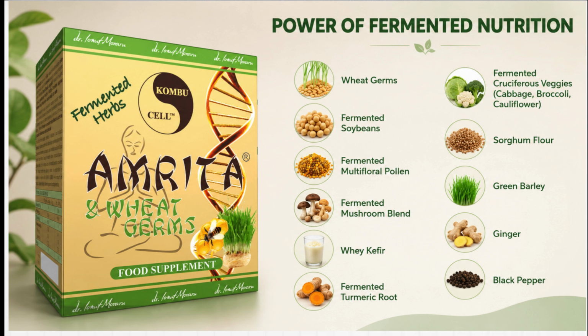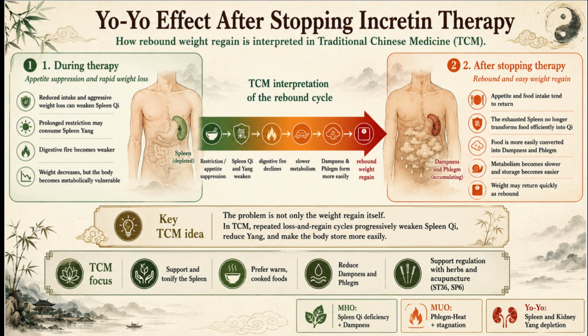By combining kefir fermented whey, fermented soy, sorghum, cruciferous vegetables, medicinal mushrooms, wheat germ, and the amrita fermented pollen, you're addressing several of these biological pathways simultaneously. From incretin signaling to iron homeostasis, this precise blend of varied fermented ingredients offers a powerful, scientifically grounded rationale for fighting back against the yo-yo effect.